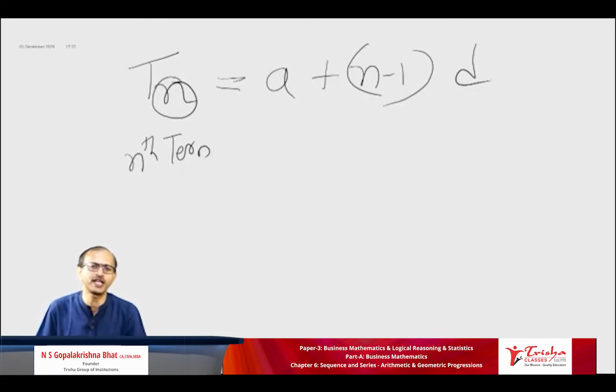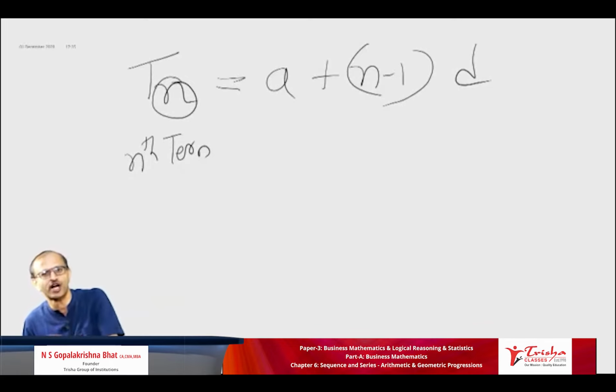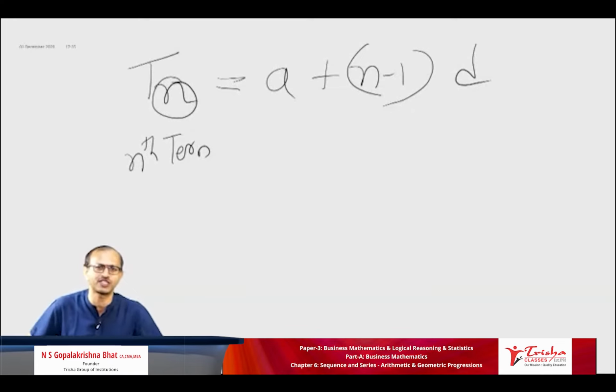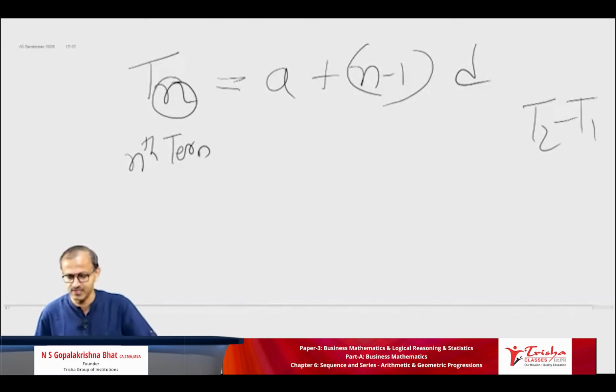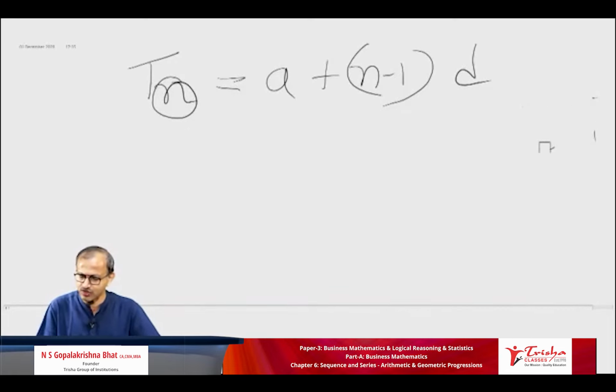How do you find D? All of you tell me: is it T1 minus T2 or T2 minus T1? Fastest finger on your chat box. Super. T2 minus T1. Okay, I'll write T2 minus T1. Capital letter or small letter, it's okay, but you have to understand that. Let us look at the Sn formula.